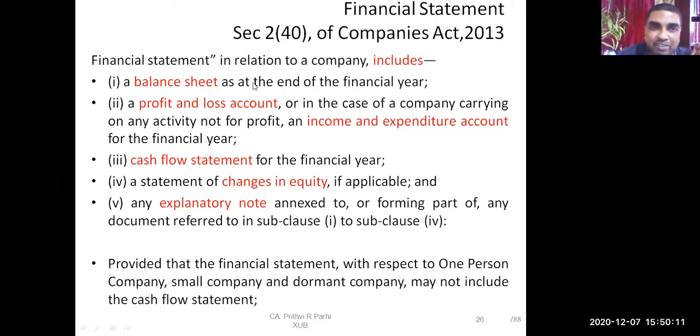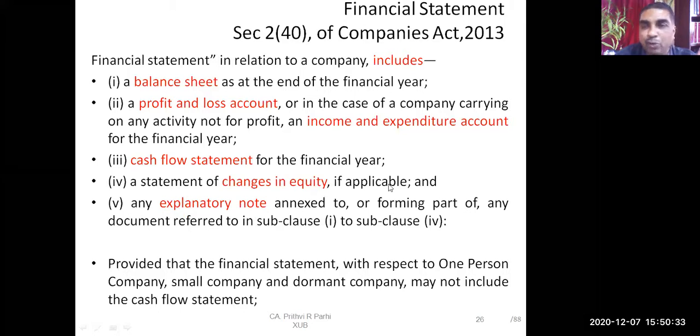The Companies Act defines financial statement, saying that it includes balance sheet, profit and loss account, which you told as the income and expenditure account or statement of profit and loss, cash flow statement. All these 3 things you already know. 2 things I'm just telling you to remember. One is statement of changes in equity, and 5th one is explanatory notes.